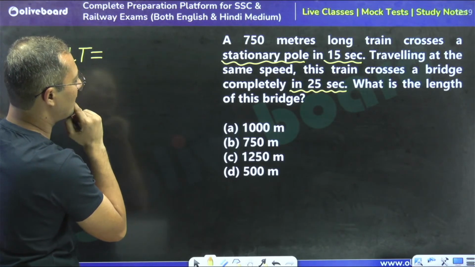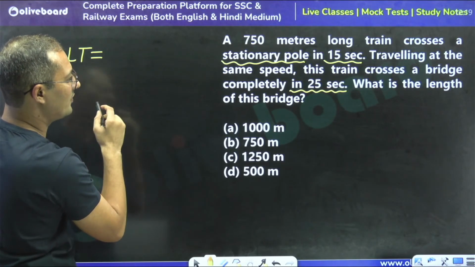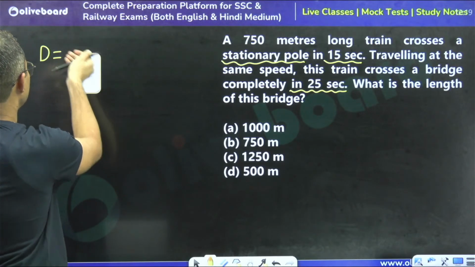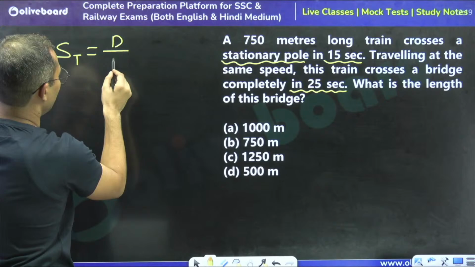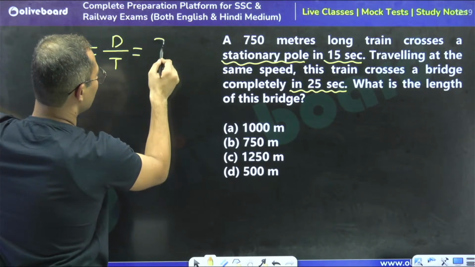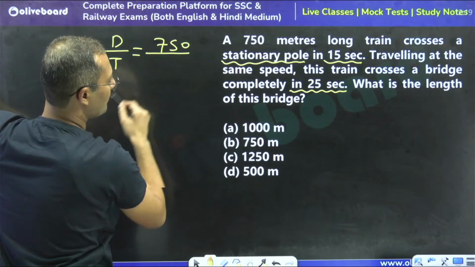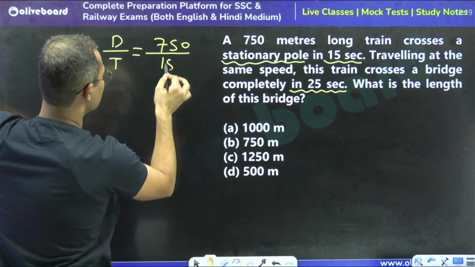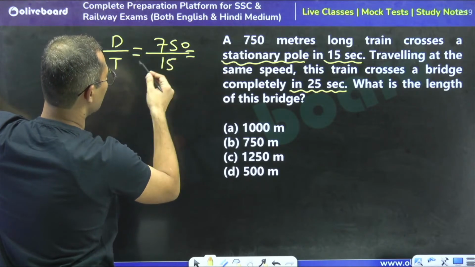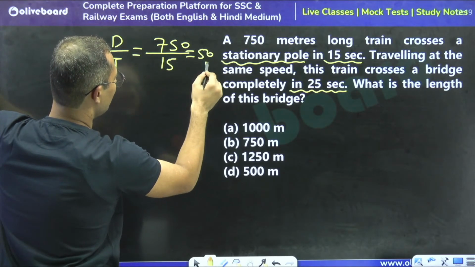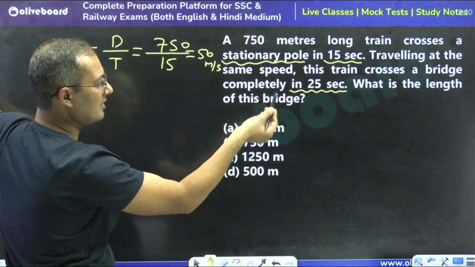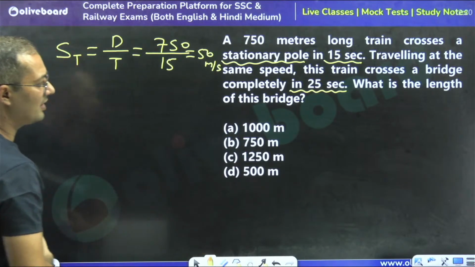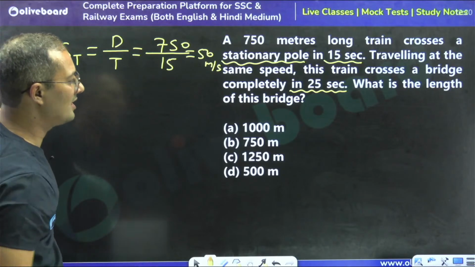A 750 meter long train. So speed of train is what? Distance divided by time, right? So we have distance 750. What is the time? Time is 15. So we can say that speed is going to be 50 meter per second. Now traveling at the same speed, this train crosses a bridge completely in 25 seconds. What is the length of this bridge?